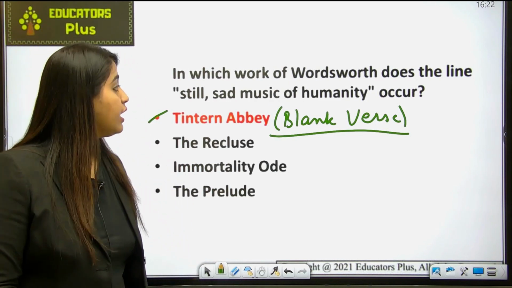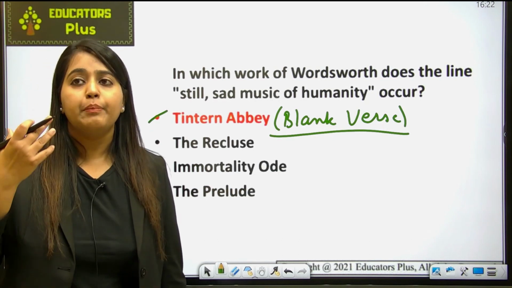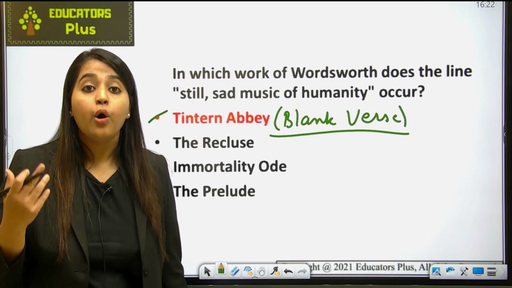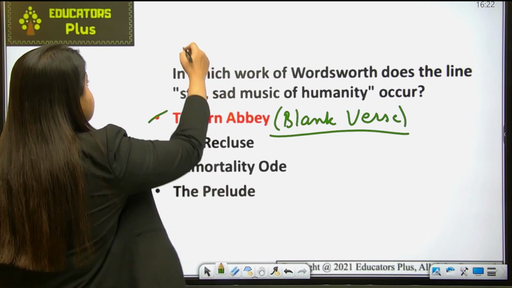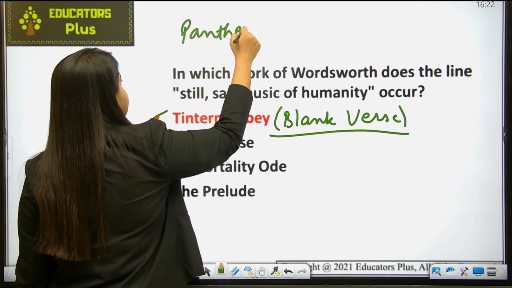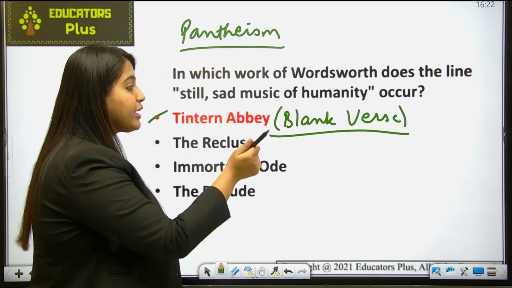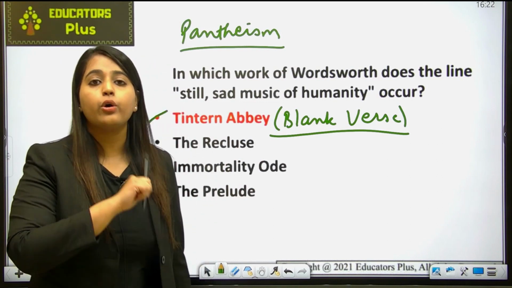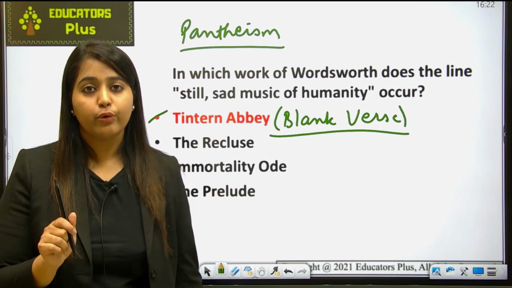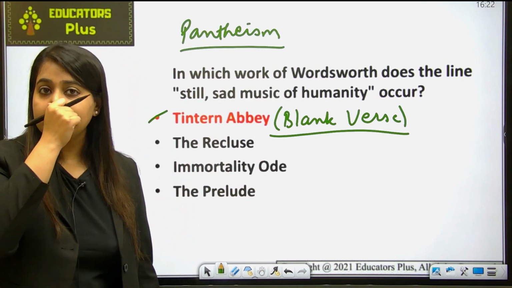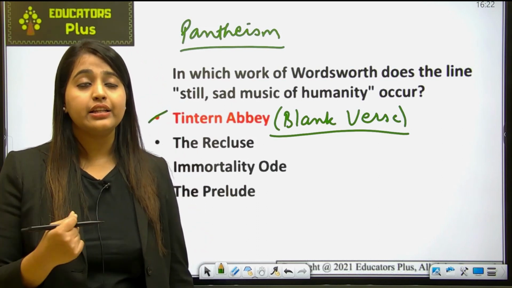Okay, and remember that after offering a wonderful description of the mesmerizing landscape around him, Wordsworth goes on to expand his theory of pantheism. We have discussed in one of the lectures what pantheism means. Basically, pantheists believe that God is everywhere. God can be in this pen, in this boat, in the walls around me, God can be in anything. God doesn't reside only in temples and idols. God is in nature. So he expounds his theory of pantheism, and he ends this poem